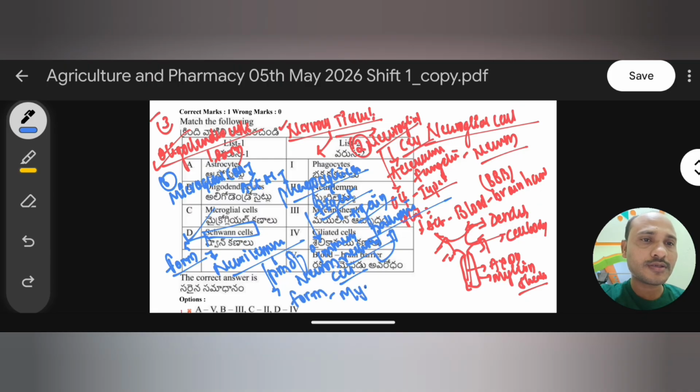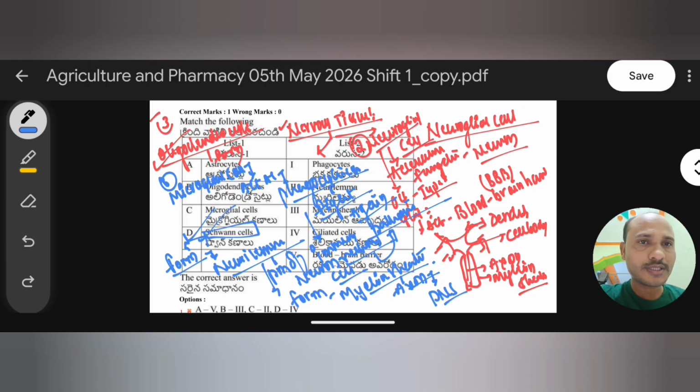See here also a myelin sheath, the one present around the axon, but in which type of neuron? In the peripheral nervous system. The peripheral nervous system also has neurons, and every neuron is made up of axons, and around the axon of a peripheral nervous system neuron, the myelin sheath is formed by the Schwann cell.